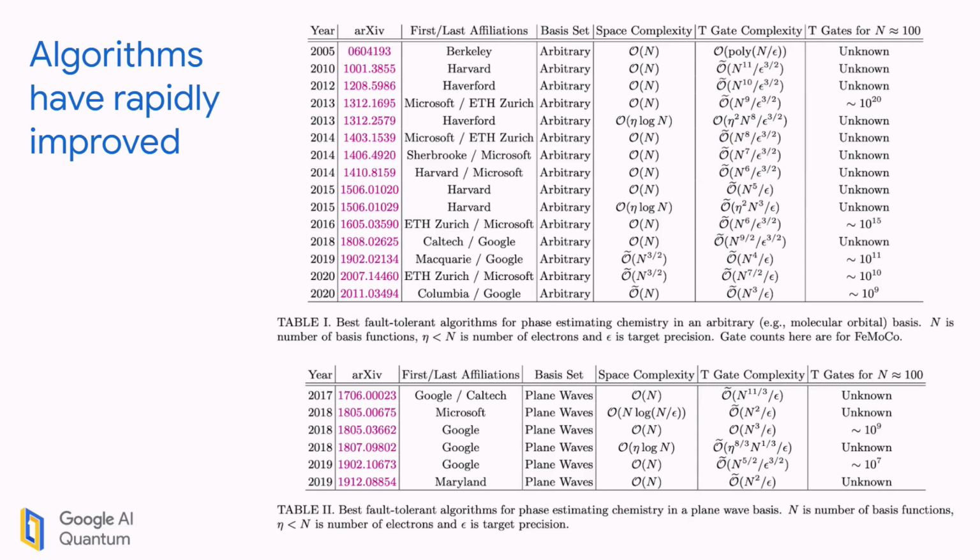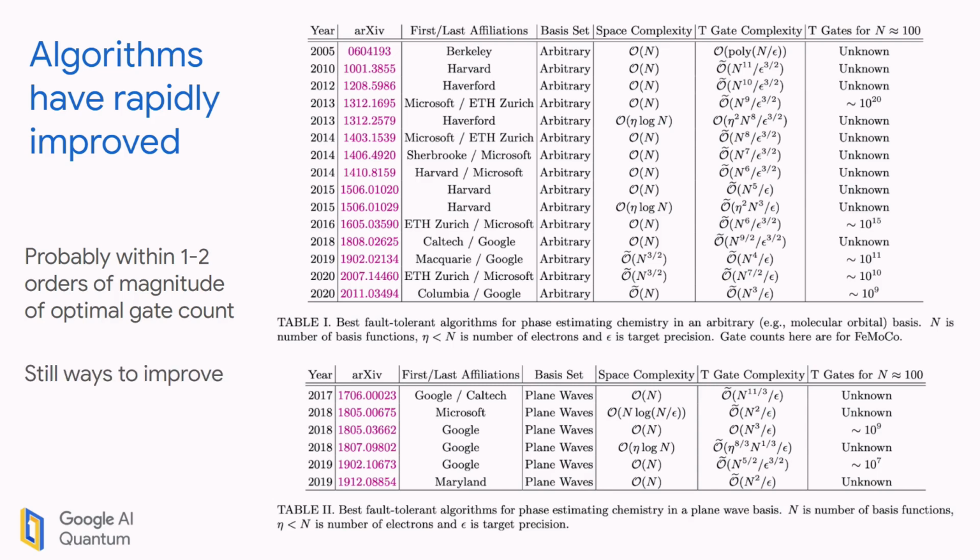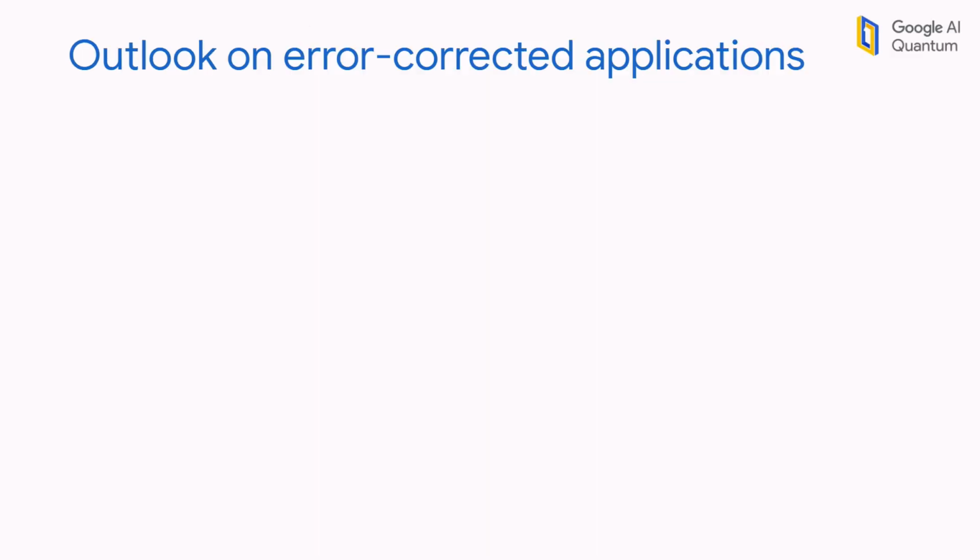The two tables here show the two different types of quantum chemistry calculations. On the top, it's the molecular orbitals, and on the bottom, it's the plane waves. I have to think that we are getting within a few orders of magnitude of optimal compilations at this point, but there's still going to be ways to improve how we do quantum chemistry on quantum computers, and we're going to keep working on that, and these costs will keep coming down. So that's something to be optimistic about.